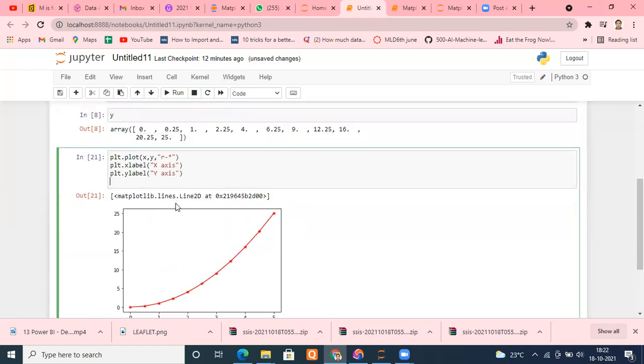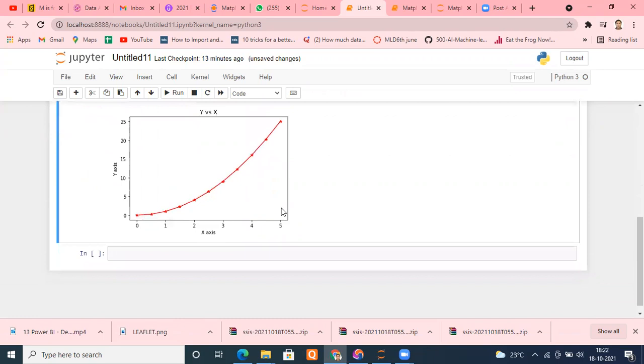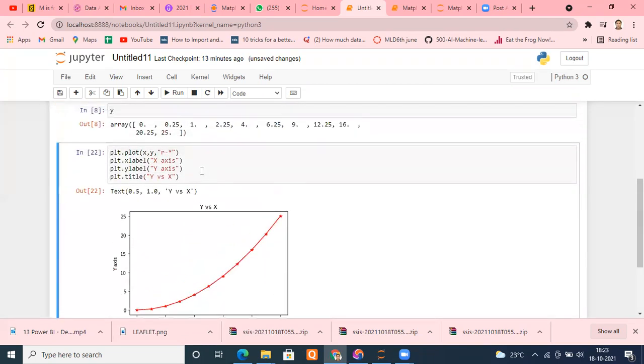Okay, but suppose I want to give a title to this graph. That I can also do, plt dot title. Okay, and whatever you want to write, suppose this graph or relationship between y versus x or x versus whatever you want to write. Let me run this and please check. Okay, this is the basic thing we required, means how to set the x label, how to set the y label, and how to set the title. Very simple process. You can do that.